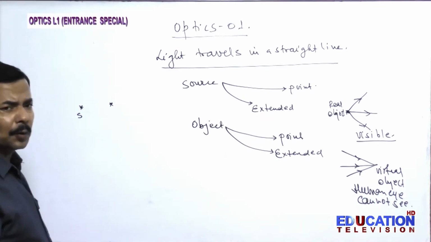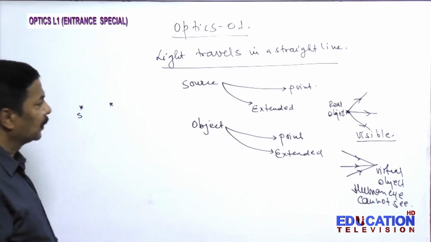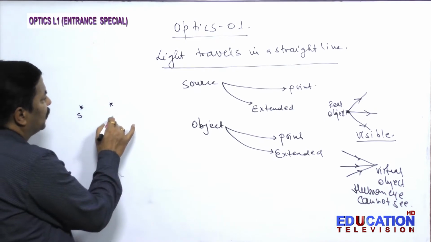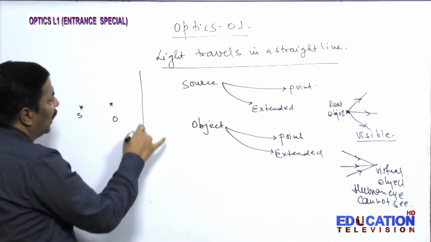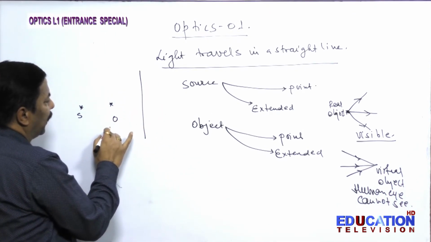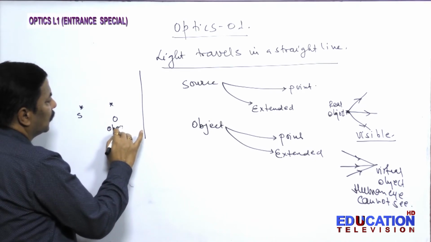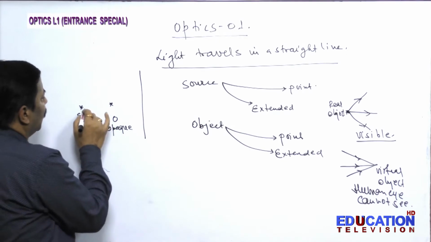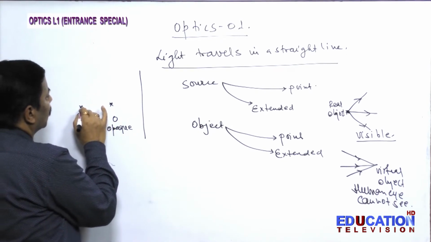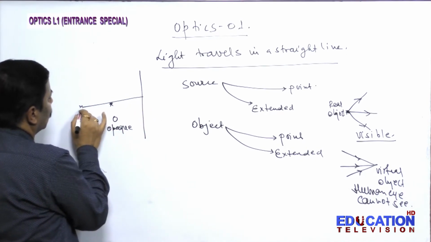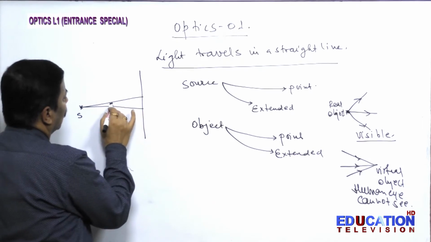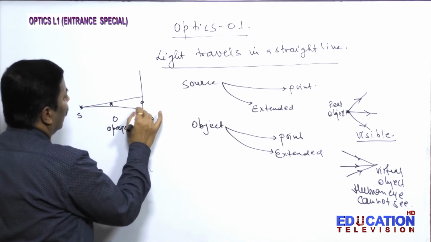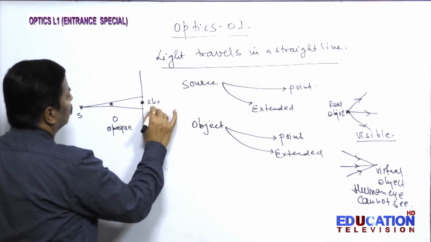If a point source is there and a point object is there, here this object should be opaque. Here we can observe that and here we can get the shadow.